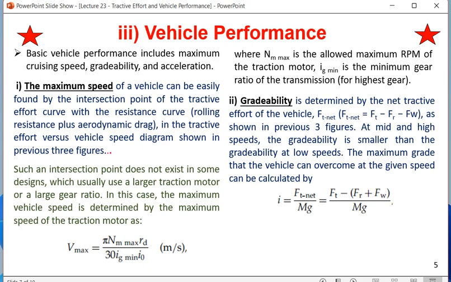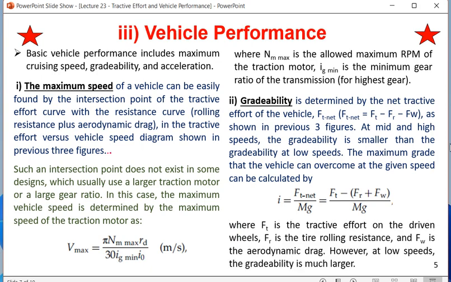So Ft is the tractive effort of the driven wheels, Fr is the tire rolling resistance, Fw is the aerodynamic drag, and Fw is directly proportional to the vehicle speed. Another thing you have to remember.